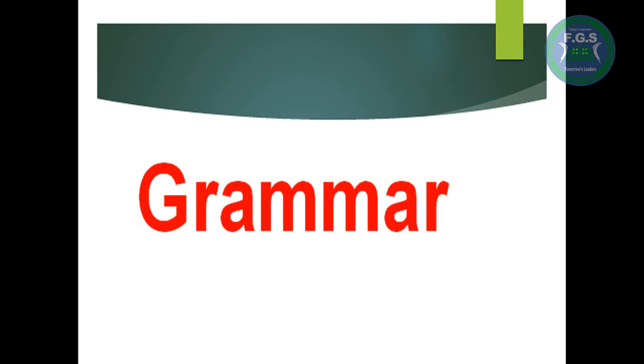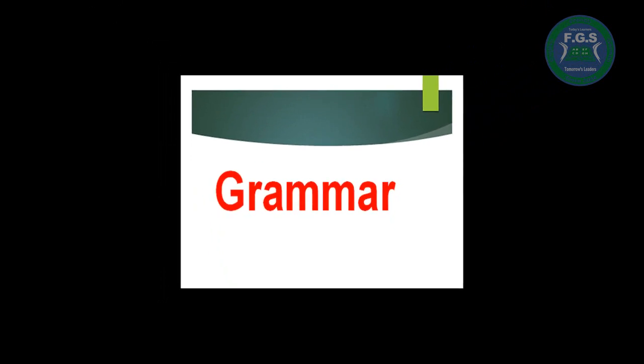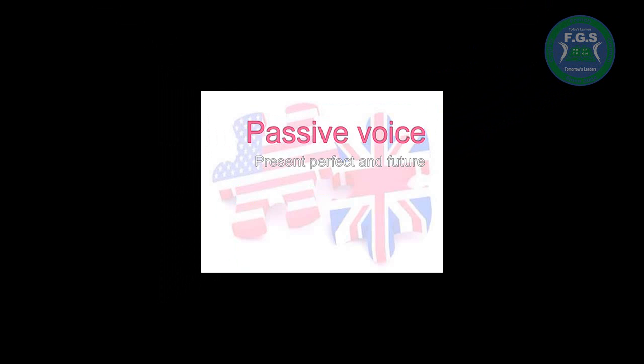Hello my students. In this video, it's time for grammar. So, in this video, we are going to learn grammar unit 6. Okay? We're just talking about the passive voice in two tenses, the present perfect and the future. That's okay? But at first, what is the meaning of the word passive voice?